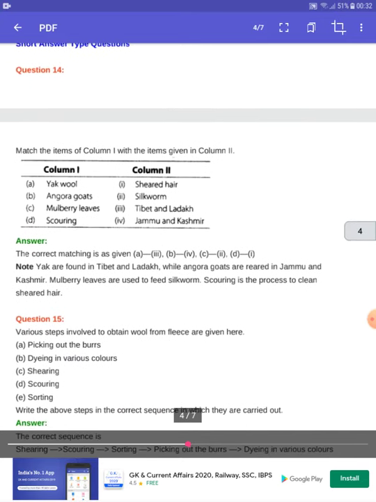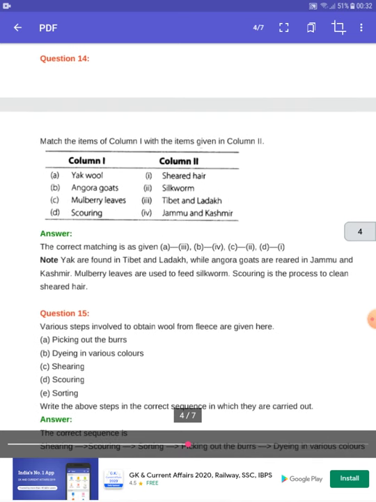Question number 14. You have to match column 1 with column 2. In column 1, the items are yak wool, angora goats, mulberry leaves and scouring. And then in column 2, the options are sheared hair, silkworm, Tibet and Ladakh, Jammu and Kashmir. So we know mulberry leaves will be connected with silkworm, because silkworms eat mulberry leaves. So C will be connected with second.